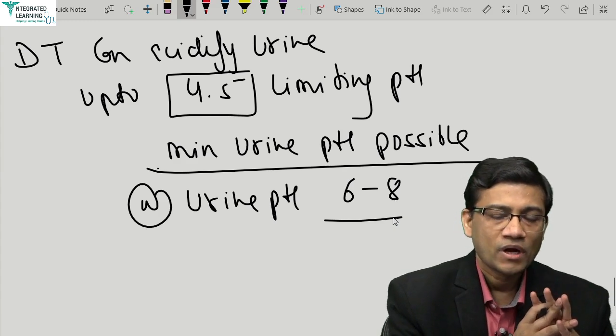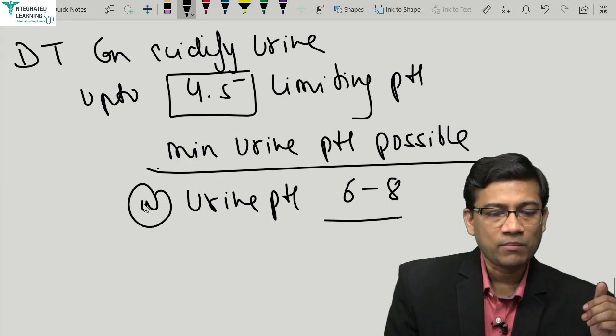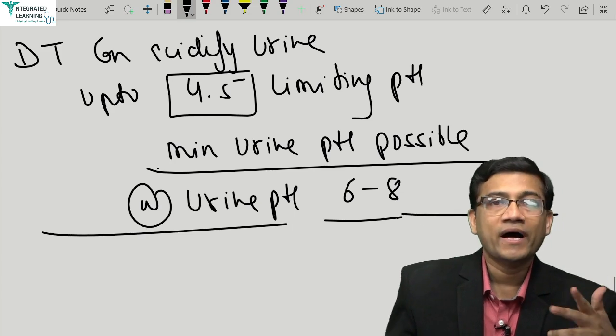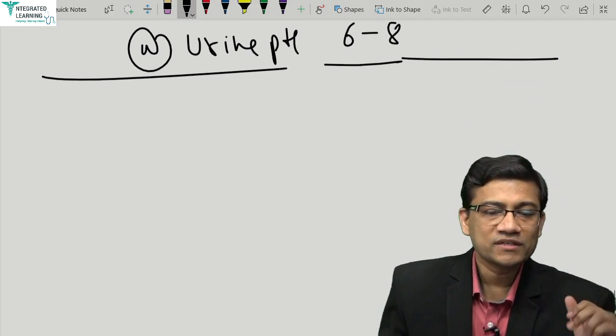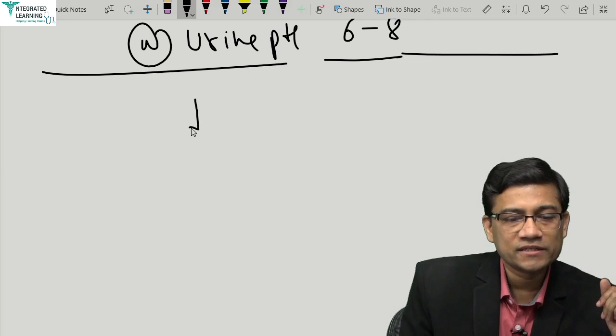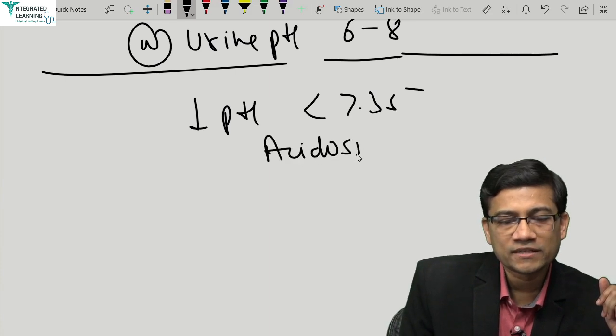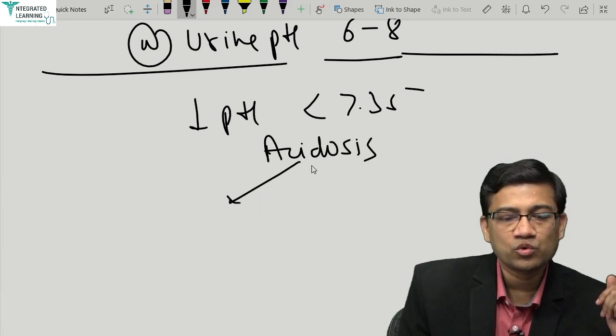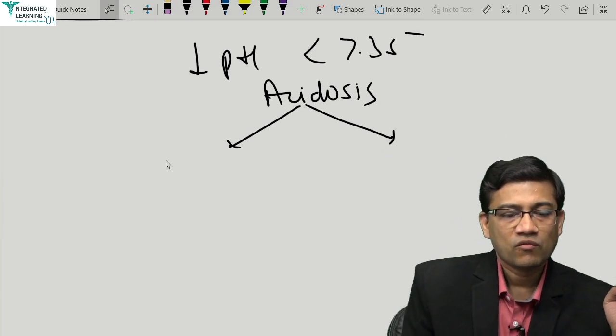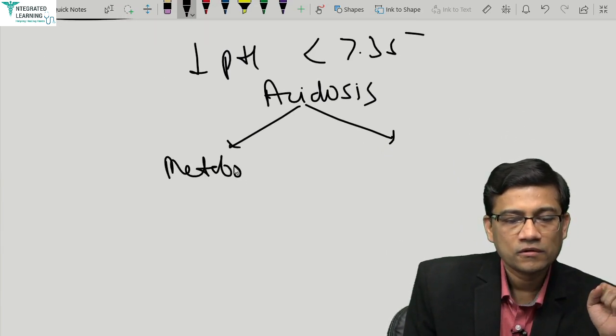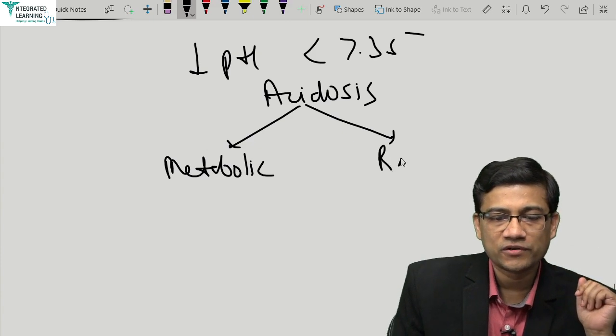Now let's have a look at acidification, etc. First, if pH decreases to less than 7.35, it is called acidosis, and there are two types: metabolic and respiratory.